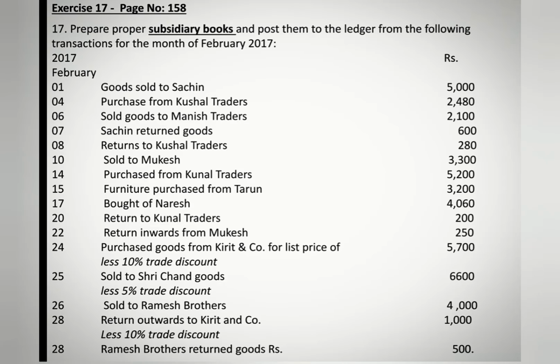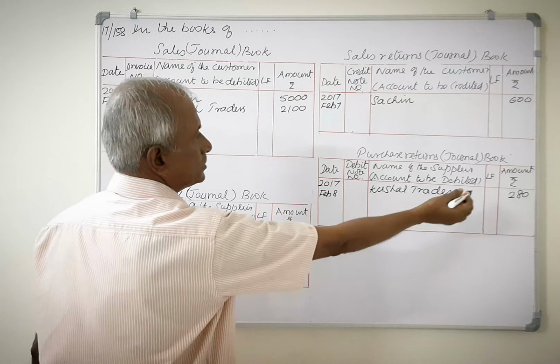Next transaction, February 8th, return to Kushal Traders 280. This is purchase returns, so it should be recorded in purchase returns book. February 8th, Kushal Traders 280.